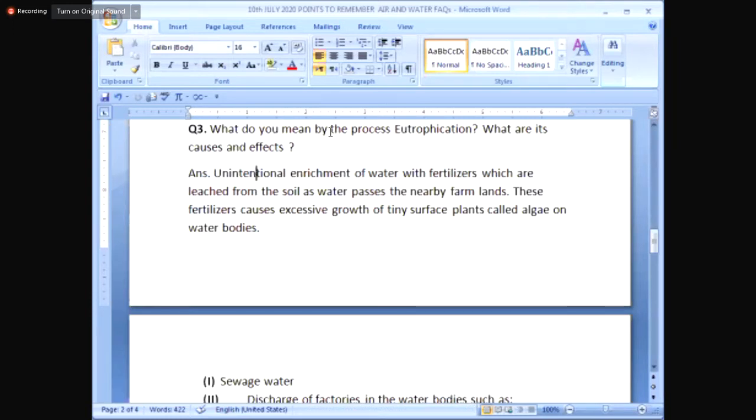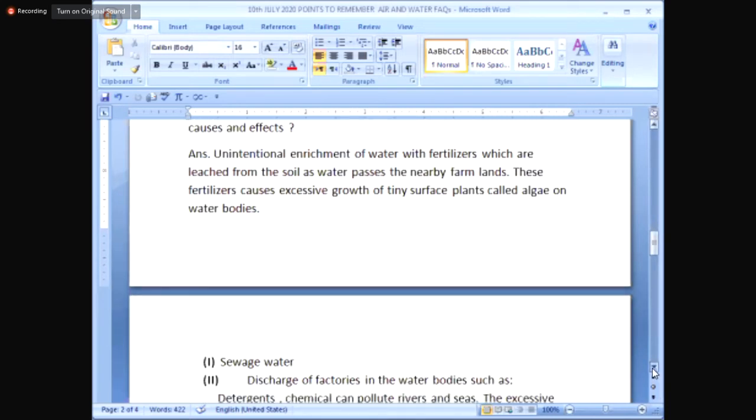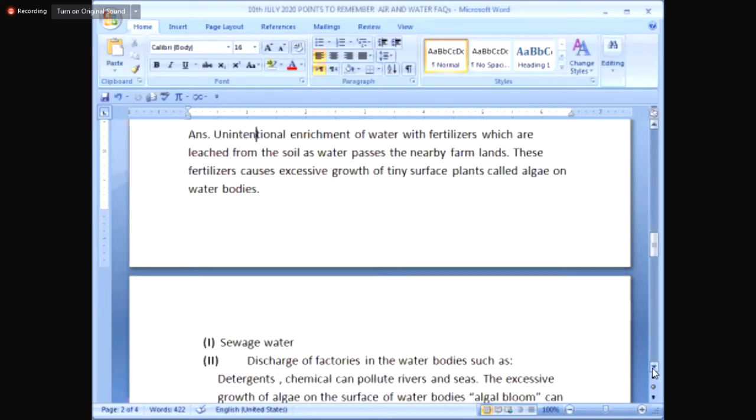enrichment, that is when you don't want to make water rich with what? Yeah. Unintentional enrichment of water with fertilizers. And how do fertilizers reach there? They're so expensive. Fertilizers which are leached from the soil as water passes the nearby farmlands.